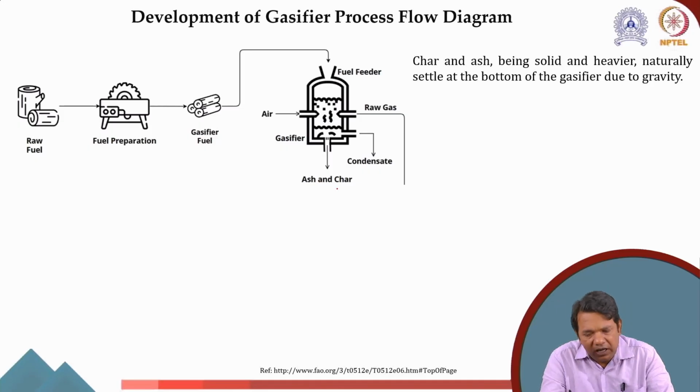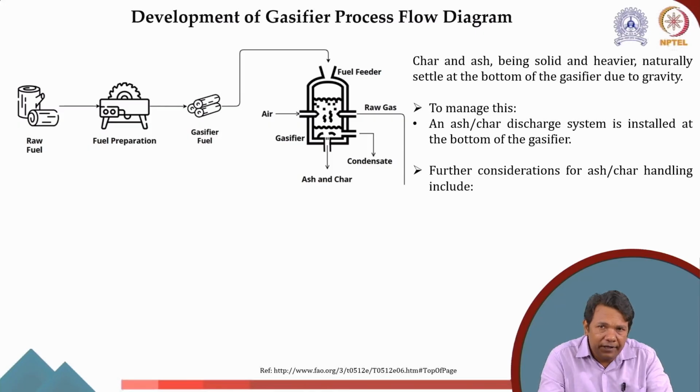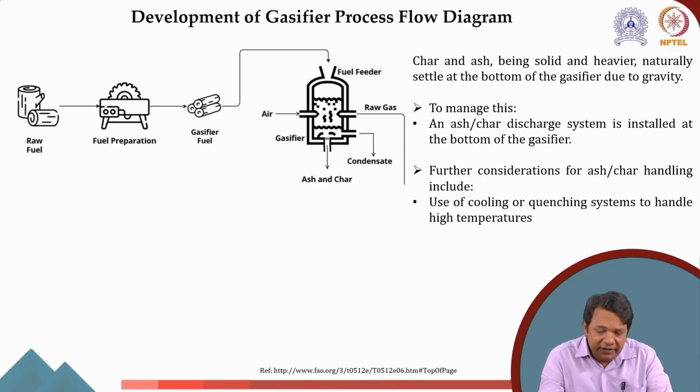So for example, char and ash, which are heavier, because of gravity they fall to the bottom. Now when they fall to the bottom, what do we do? We need an ash and char removal system at the bottom of the gasifier. Like I showed you during the household gasification, there is an ash pit and an ash scraper that we use.